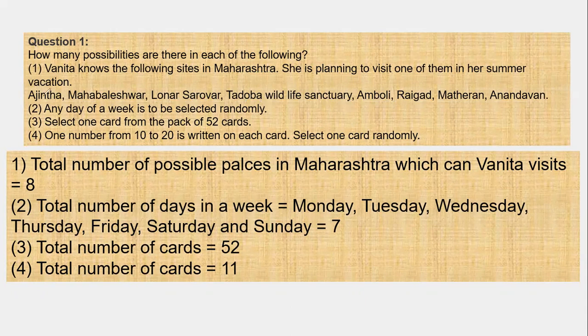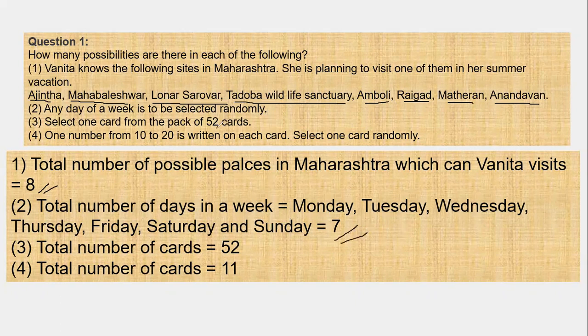So count how many it is. 1, 2, 3, 4, 5, 6, 7, 8. It means the total number of places to visit is 8. So that is the answer of the first one. Any day of the week is to be selected randomly. As we know, how many days are there? 7 days.